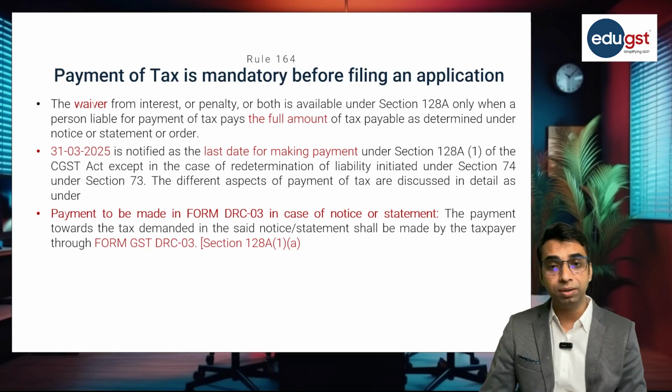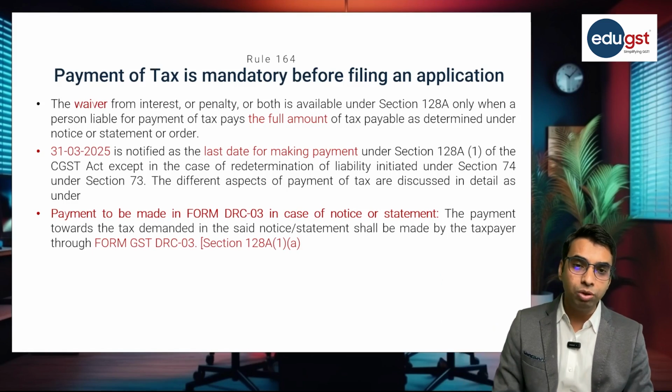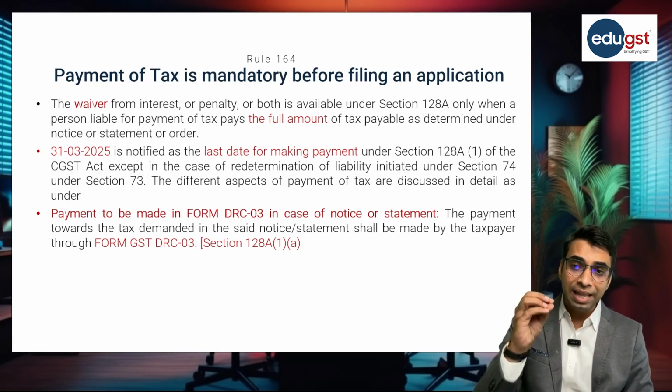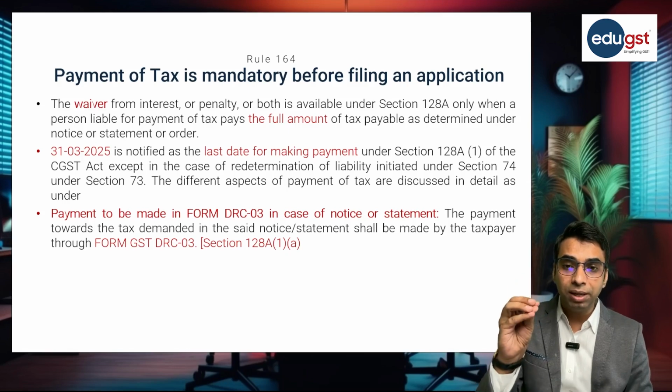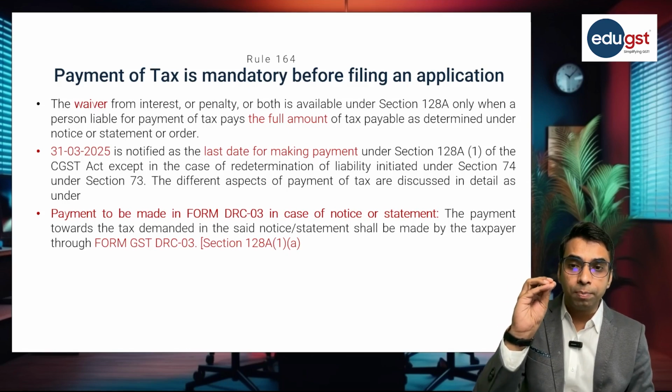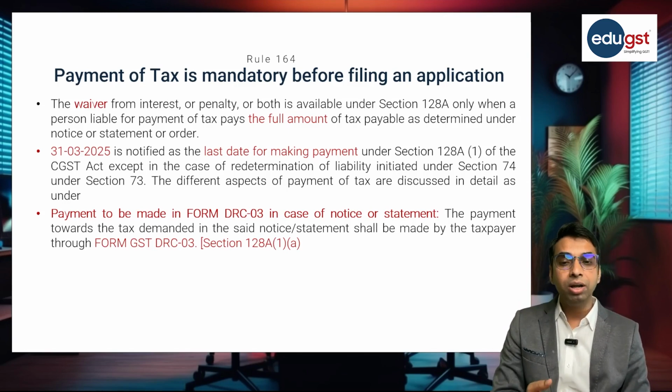So payment is a precondition. In case of redetermination of liability, 31st March 2025 is not the last date. In that case, 6 months